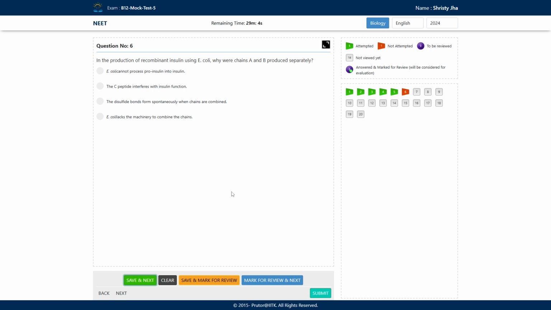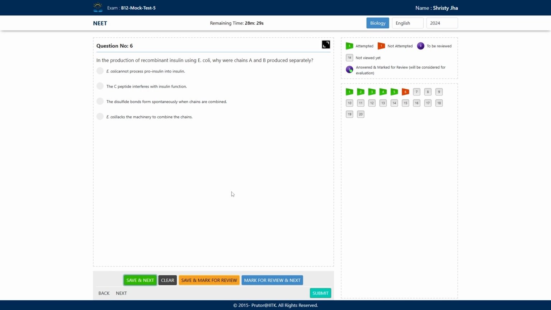So the options say why we do it like that. First option is that E. coli cannot process proinsulin into insulin. Second, the C-peptide interferes with the insulin function. Third, the disulfide bonds form spontaneously when chains are combined. And fourth, that E. coli lacks the machinery to combine the chains. We know that in the production of recombinant insulin, we use E. coli, and first we separately produce chain A and chain B, then we create the disulfide bond.